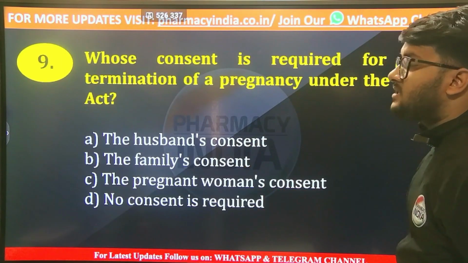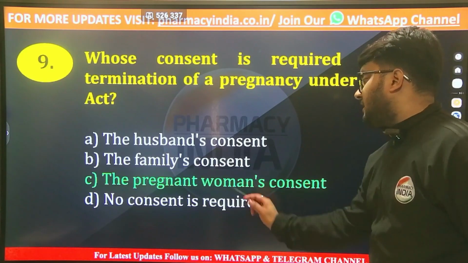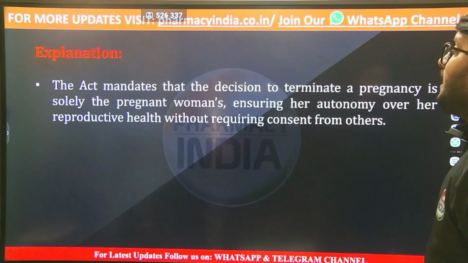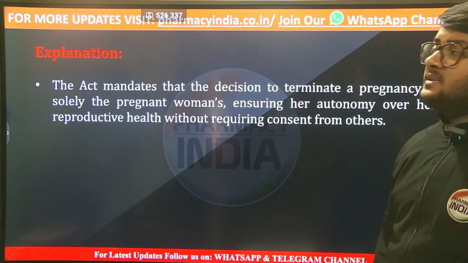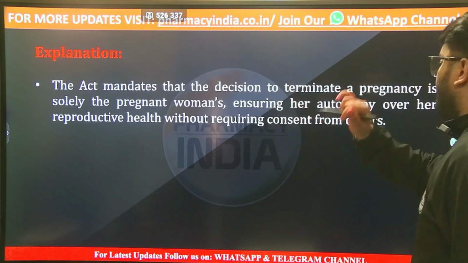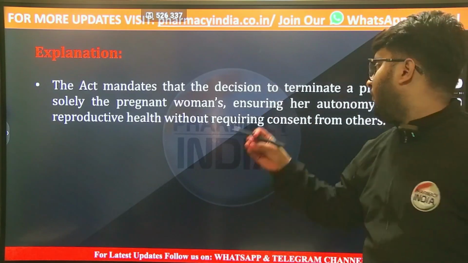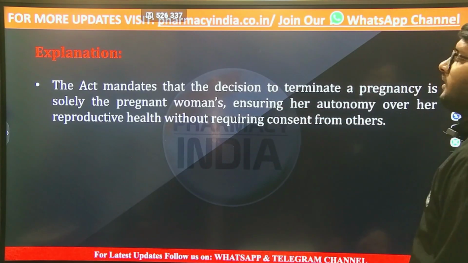And the correct answer is option number C, that is the pregnant woman's consent. Solely the pregnant woman's consent is required to terminate a pregnancy, ensuring her autonomy over her reproductive health without requiring consent from others.